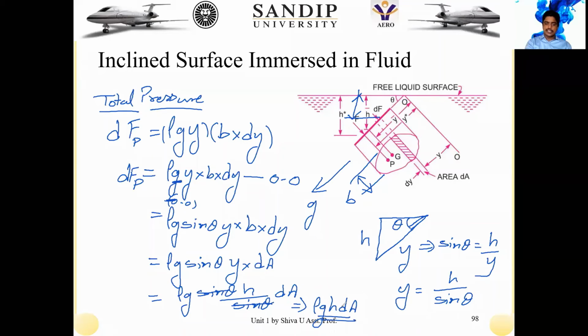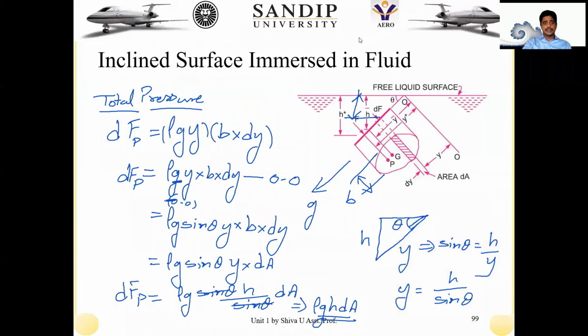But this particular expression is still on the elemental surface only, that is still dF_p only, right? Our interest is to obtain it on the total surface. What is the total pressure acting on that particular vertical surface?